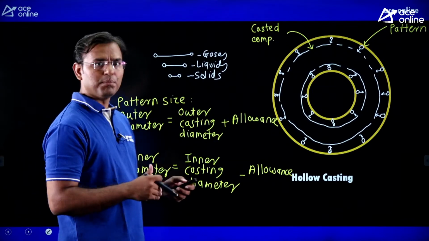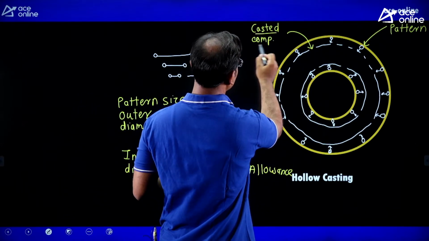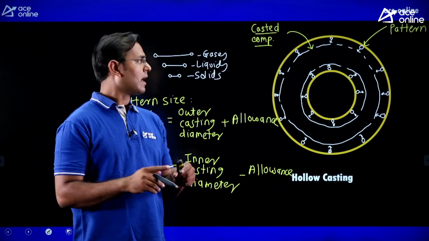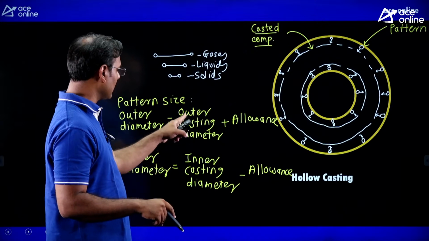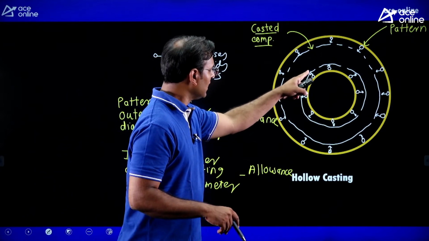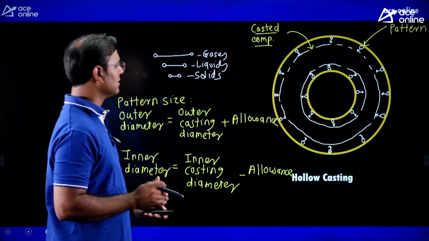Suppose some company gives you an order, and they want a casting of this size. This is the casted component size they will give. Then how can you add the allowance? On the outer side of the casting, to the outer casting diameter you will add the allowance, and from the inner casting size you will reduce the allowance, and you will get the pattern size.